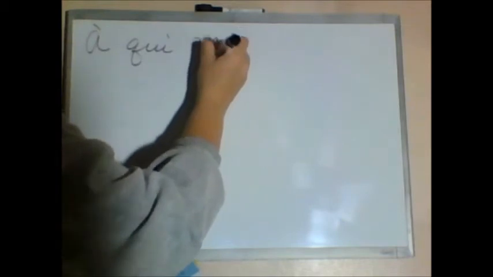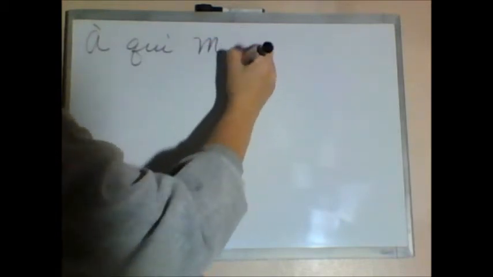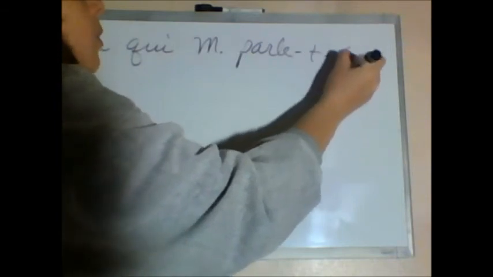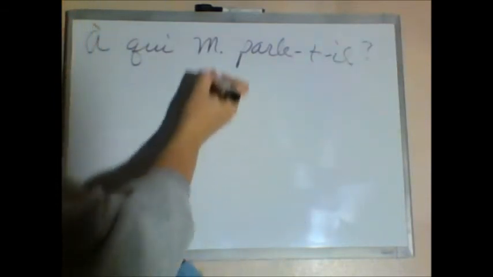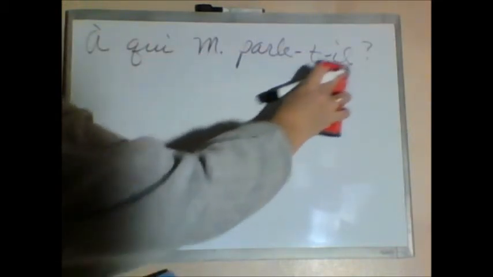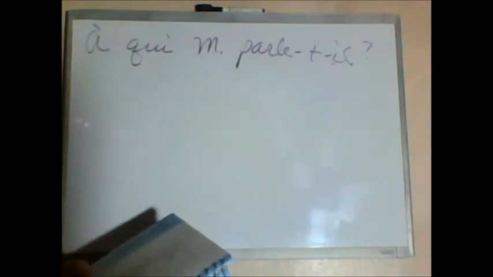So à qui Monsieur Legrange parle-t-il? That's a good practice for our questions with inversion and repeating the subject. But you could have also said à qui est-ce que Monsieur Jourdain parle? You could have used est-ce que as well.